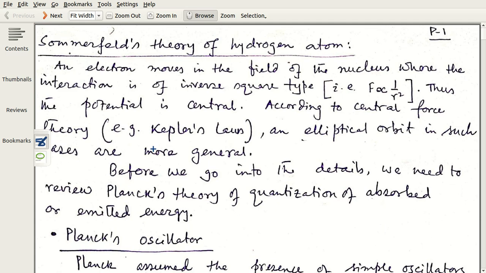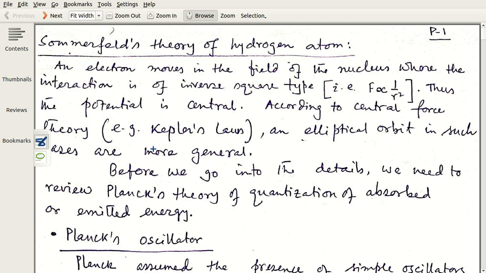Actually, the quantized frequency of Planck's oscillators and the quantized angular momentum of Bohr appear to be different things, but from Sommerfeld's theory, it appeared that Planck's theory and Bohr's theory came from the same origin actually. Now, what was the theory?